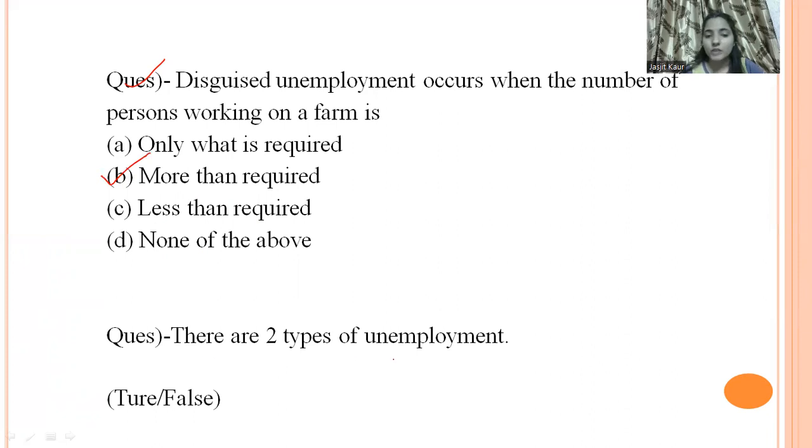Now, there are 2 types of unemployment. True or false? Yes, it's a false statement, because we have 3 types of unemployment: disguised, seasonal, and educated unemployment.